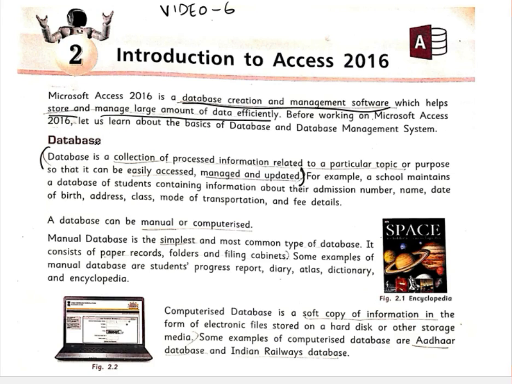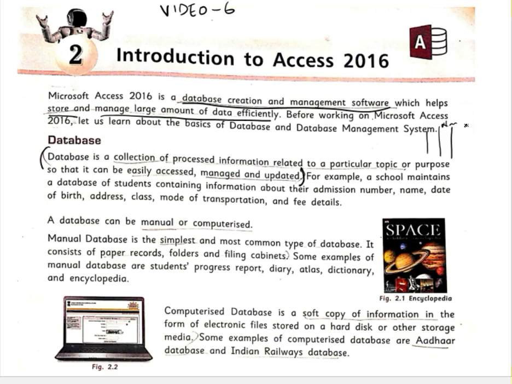Suppose we give one example: a school maintains a database of students containing information about their admission number. Suppose one data set has been created of how many students have taken admission. For a particular student, the admission number will be there, the name will be there, column-wise.